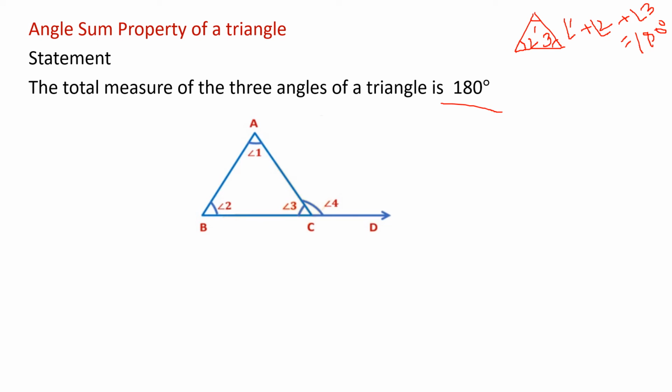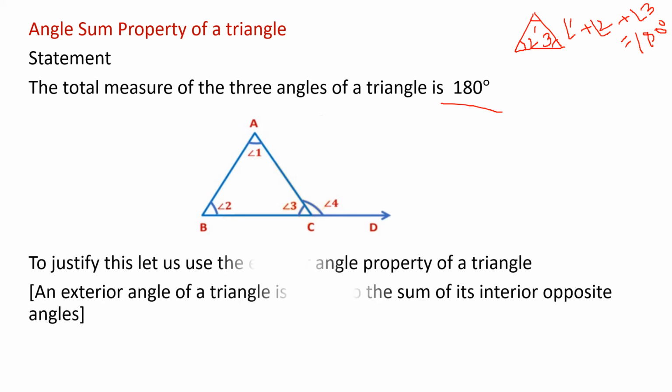Here look, you have triangle ABC and we are extending the line. So this angle 4 is an exterior angle. The angles inside the triangle are 1, 2 and 3.